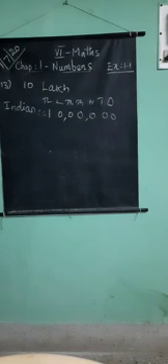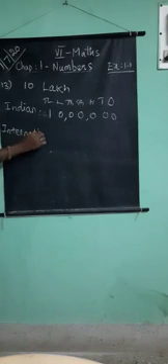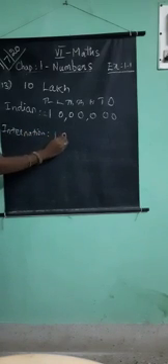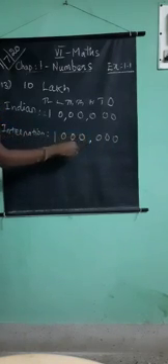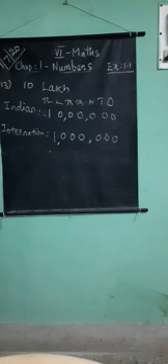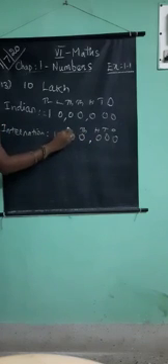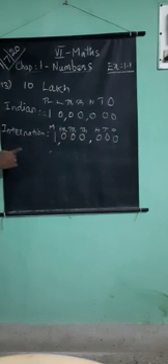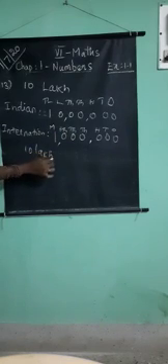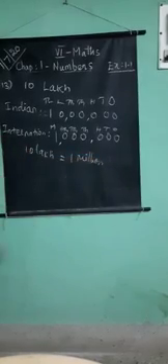Same number in the international system. How to mark it? Mark the place values: 1000000. 3 digits comma, 3 digits comma, 1 digit. So ones, tens, hundreds, 1000, 10,000, 100,000. Next, million. So in the Indian system, 10 lakh is equal to 1 million in the international system. Are you clear? Any doubt? Okay.